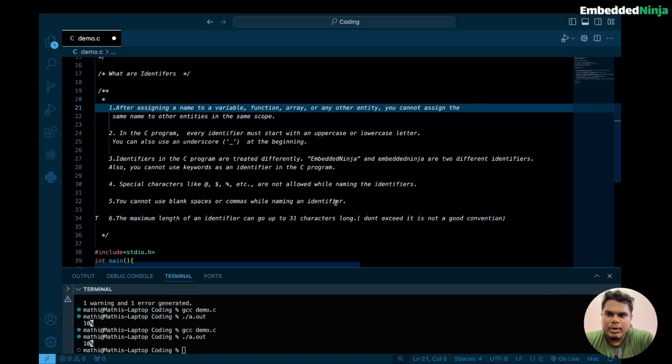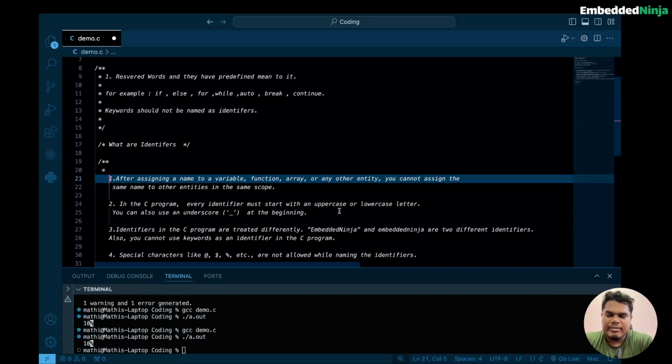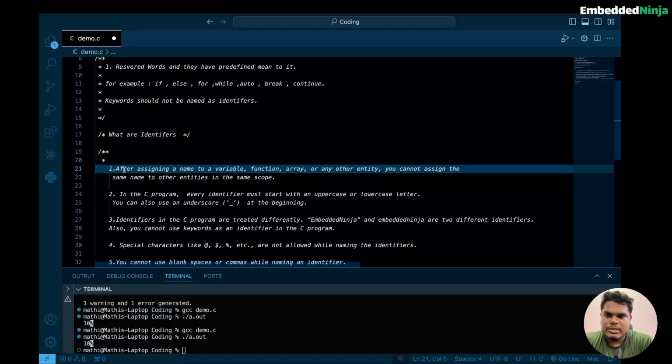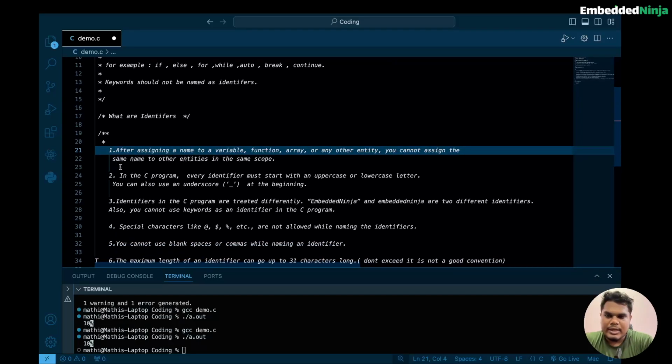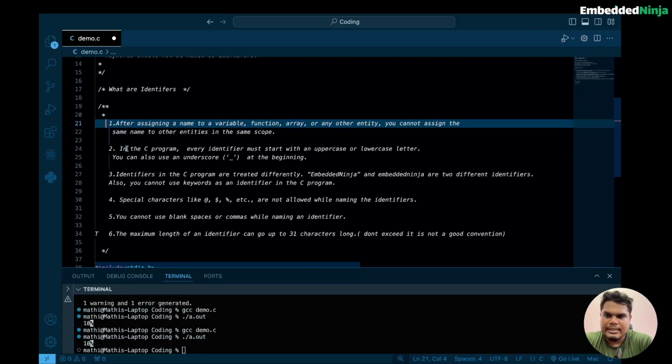So let's understand what identifiers are. I said that identifiers are names given to variables or functions, or whenever we create an array or linked list or any data structure, we give a name to store the values. So identifiers are basically a name given to a function or a variable. There are also a few rules for writing an identifier. Let's see the rules one by one. I have mentioned six rules. These are some conventions, and if we follow them, it is good practice while writing a C program.